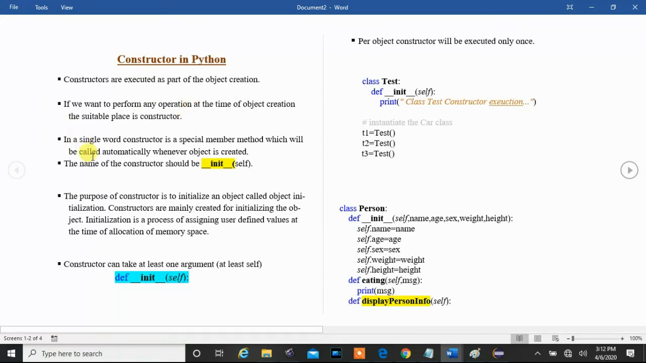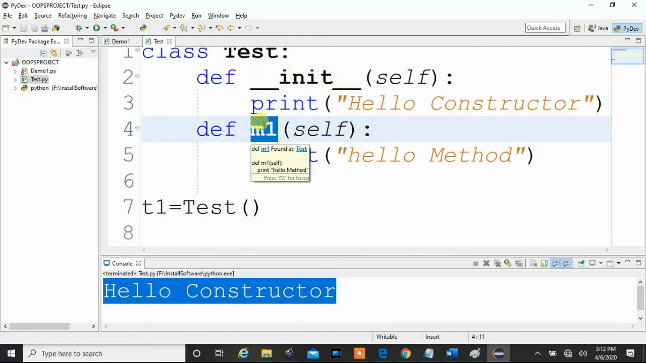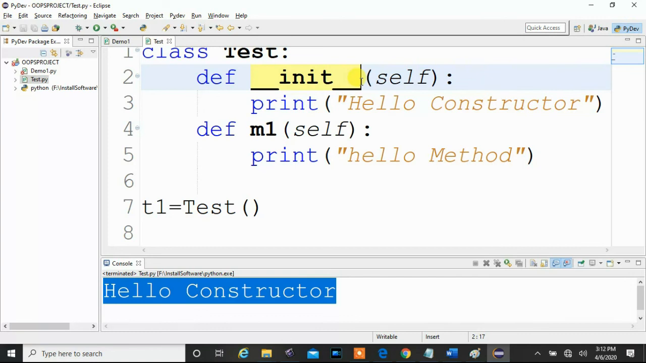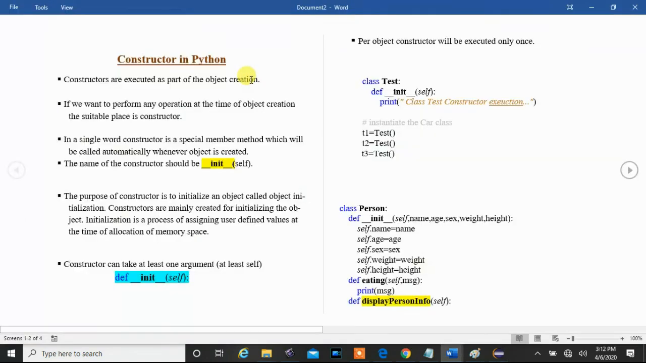Now another point: in a single sentence we can say a constructor is a special member method which will be called automatically whenever an object is created. Here we are defining one method m1. The m1 method will not be invoked automatically; it is invoked only when you call it. But the __init__ method will be invoked automatically whenever an object of a class is created. Next point, what is the name of the constructor in Python? __init__. The first parameter of the constructor of a class is self.